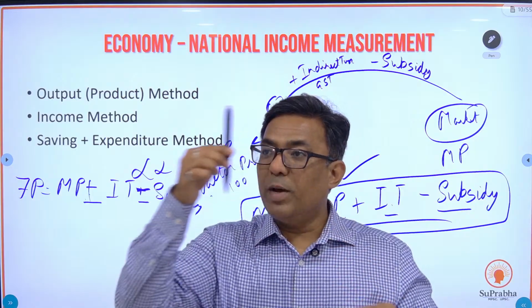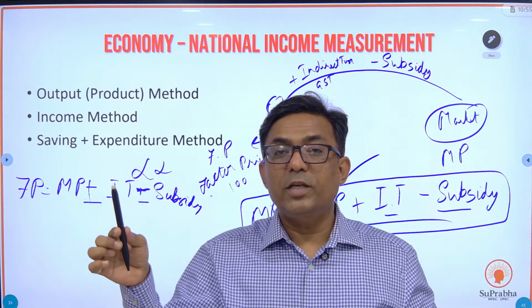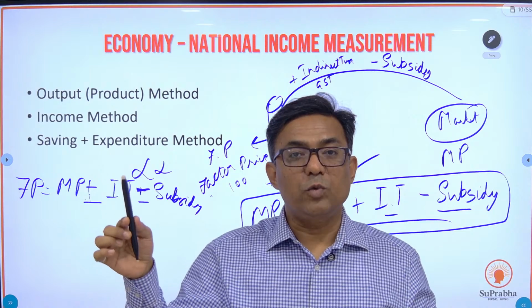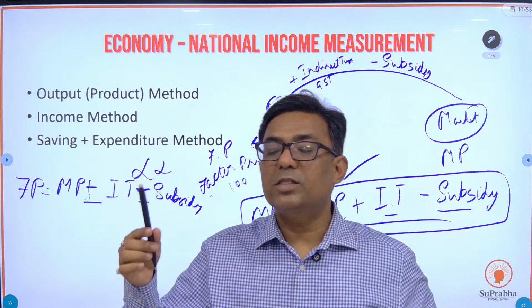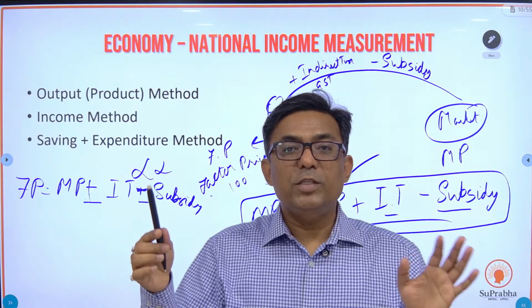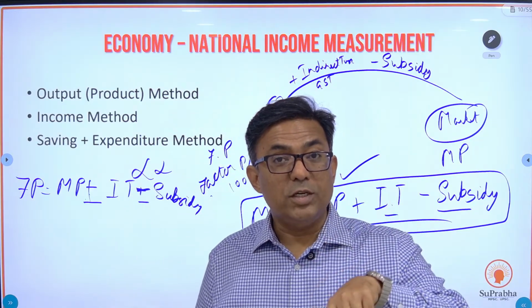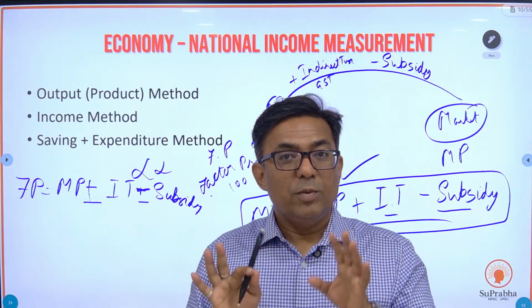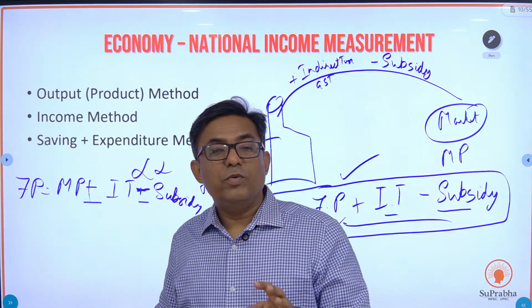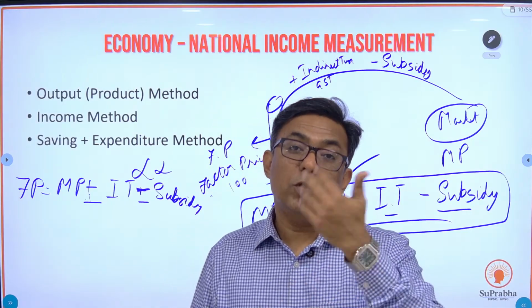When this goes to the market, the government adds an 18% GST on it. So at market price, the GDP of my country is 118 rupees. At factor price, the GDP is 100 rupees. At market price, the GDP is 118 rupees. It means the market price is higher, but this is not always the case. If the government provides subsidy, the price in the market will be lower. So please be thorough that the market price does not always have to be less than the factor price, or more than the factor price.